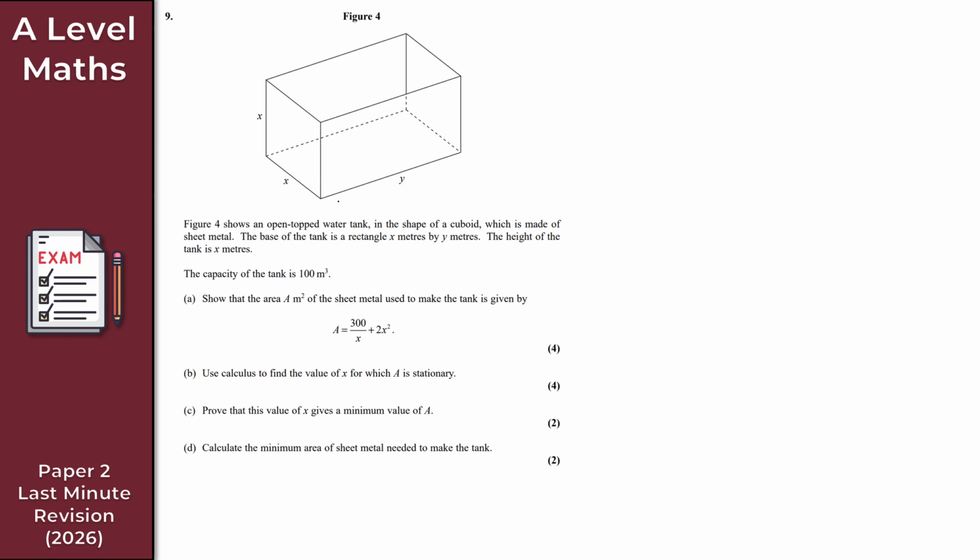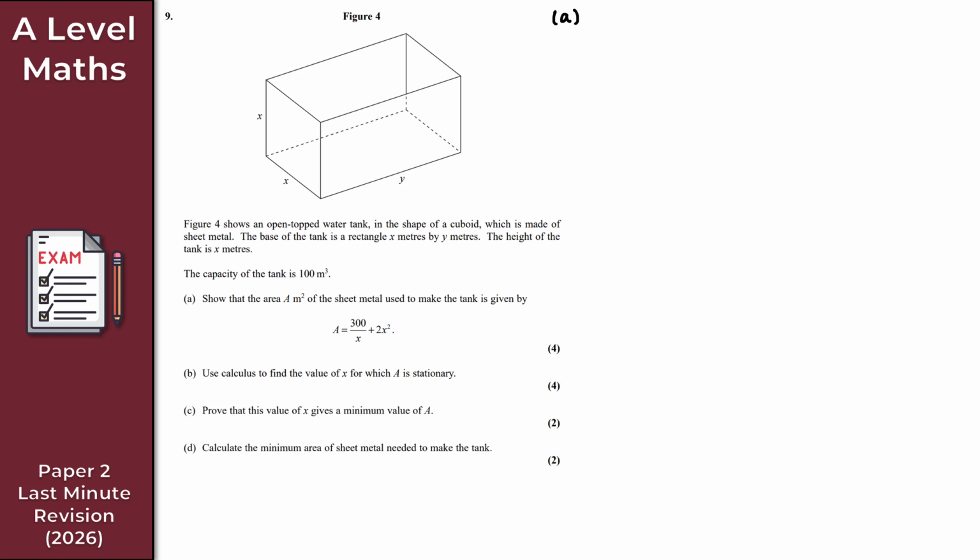As we can see then in figure 4, what we're also told here is that the capacity, or the volume, of the tank is 100 meters cubed. So for the first part of this question, let's do this right at the top. It says show that the area of the sheet metal used to make the tank is given by the following. Like I said, a classic differentiation optimization problem.